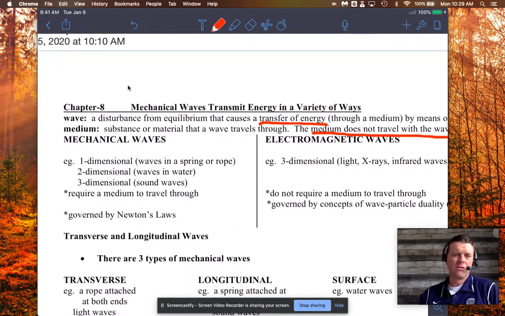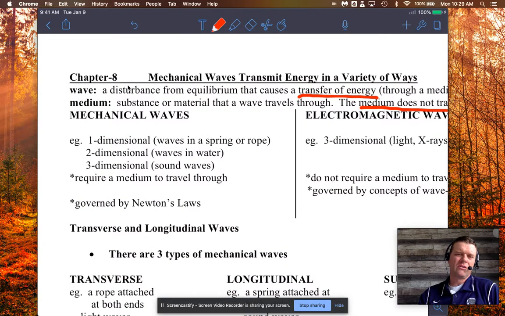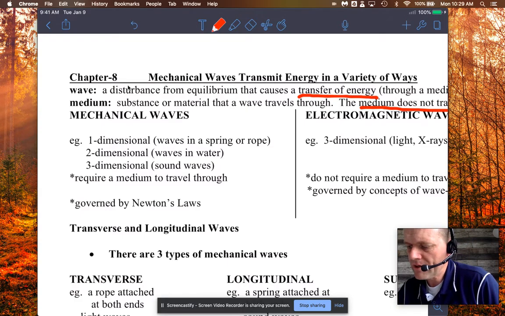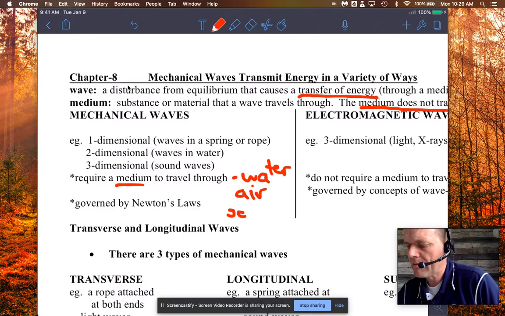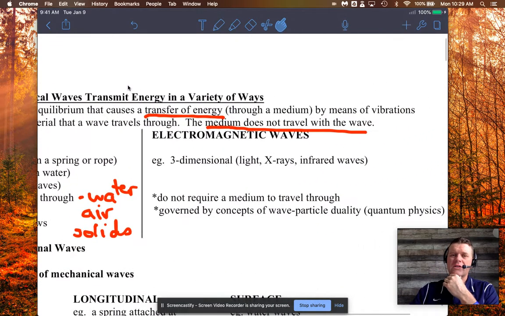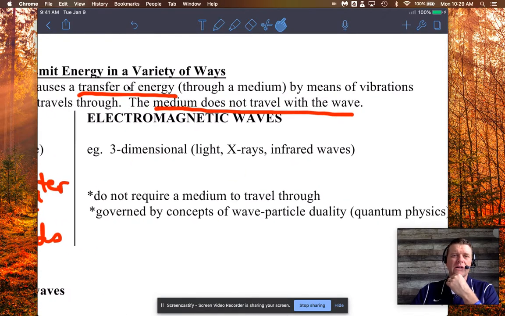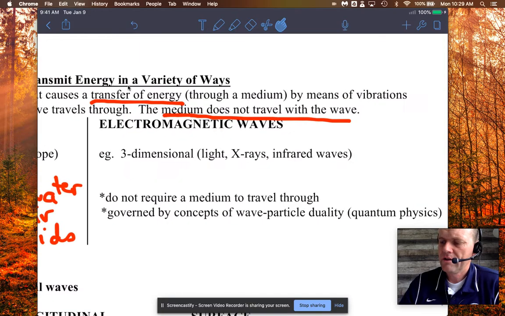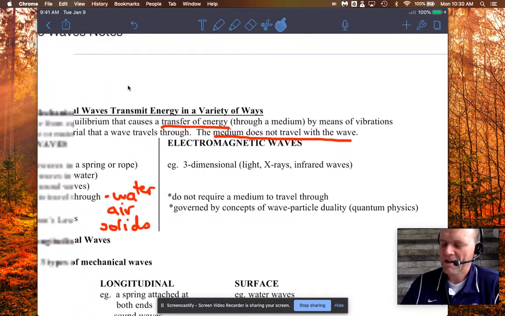So anyway, there's two types of waves. We're mostly going to look at mechanical waves. Don't worry about the dimensional ones so much. I mean, we'll kind of look at them in all directions. Thing is, they do require a medium to travel through. We're largely going to look at water and air for sound, but also we'll generally look at solids. We'll look at how waves travel through solids. When we take Physics 30, we're going to study electromagnetic waves, and that's energy waves from accelerating charges. But they do not require a medium to travel through, so that's like light and X-rays and all that cool stuff.